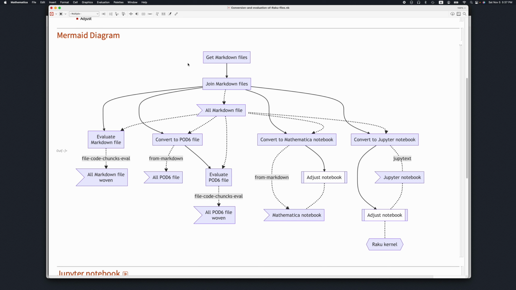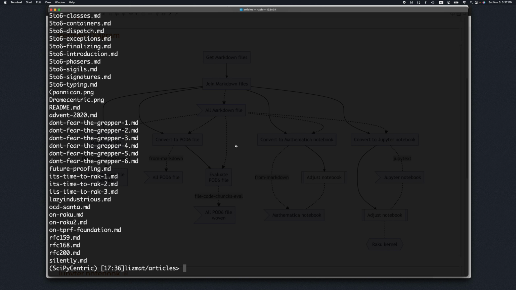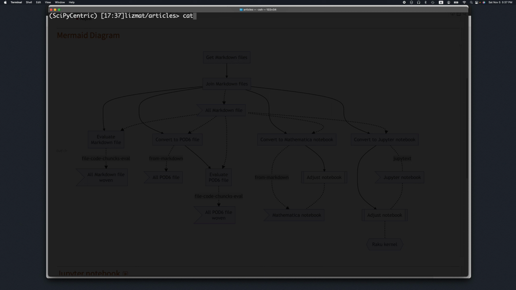This somewhat too busy diagram shows all of the steps above, so we're going to go through all of the steps one after the other. First, let me concatenate all of these files into one big file.